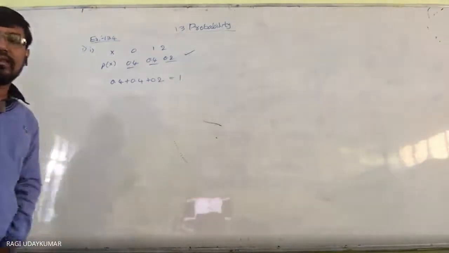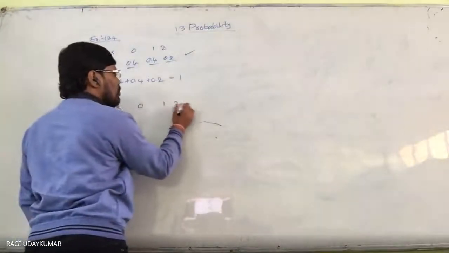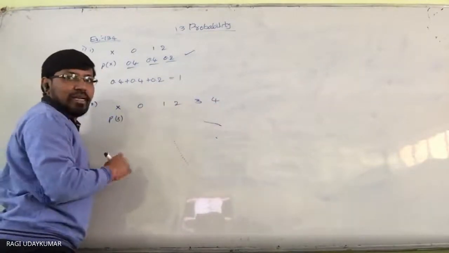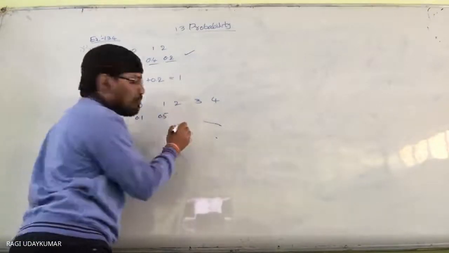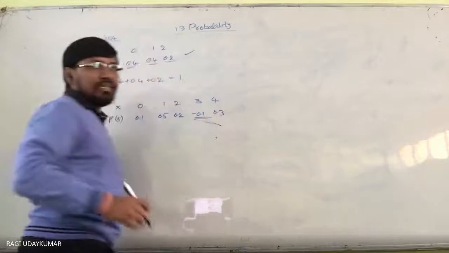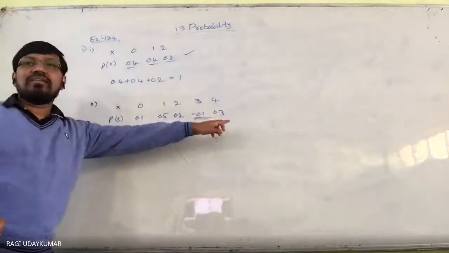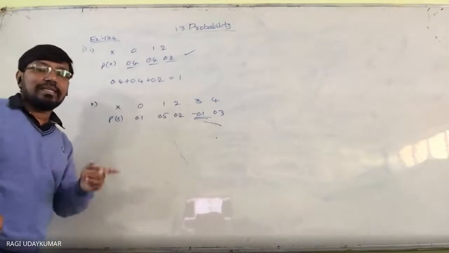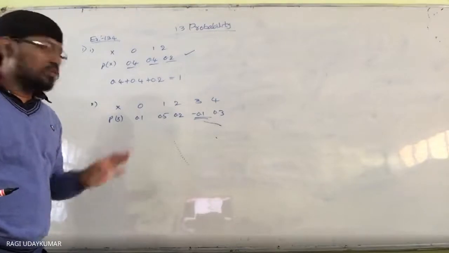Now consider the second problem. X values can be taken as 0, 1, 2, 3, 4. And the probabilities of the random variable are given as 0.1, 0.5, 0.2, minus 0.1 and 0.3. Here a negative value is given. When you add them, you may get 1 only, but it is not a probability distribution, because the probability of any random variable should not be negative. So this is not a probability distribution.